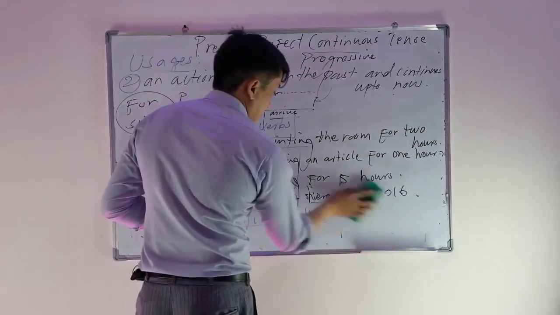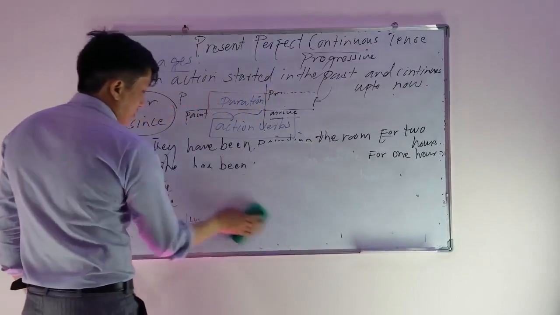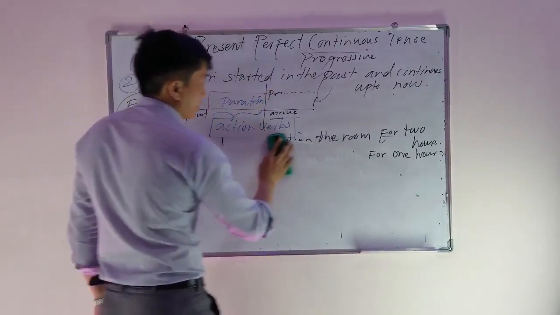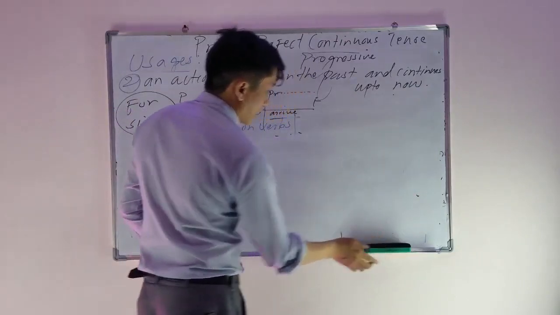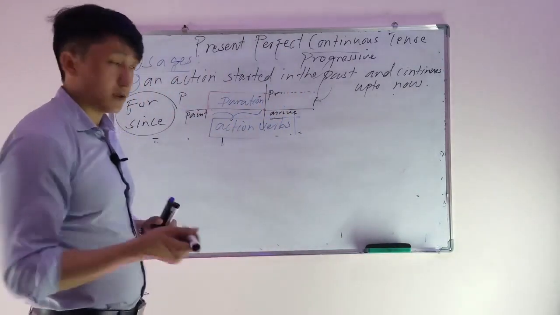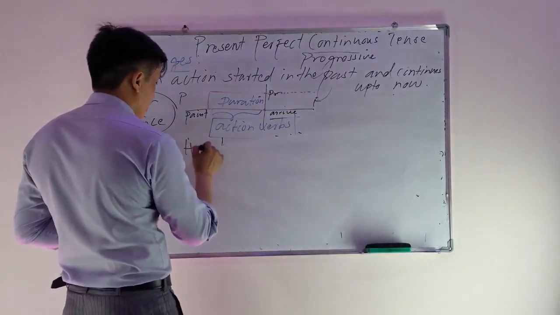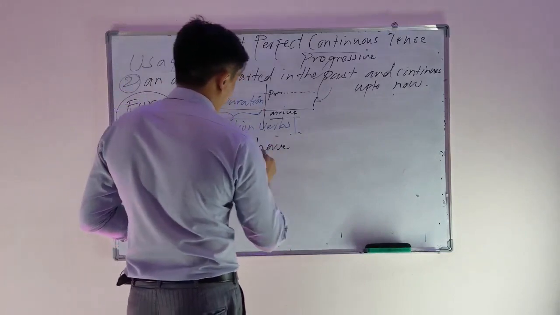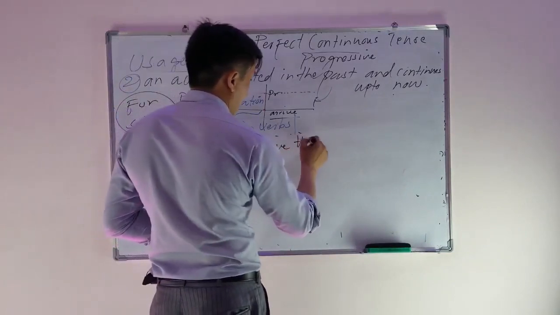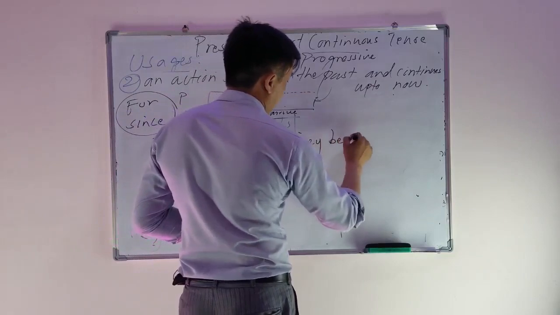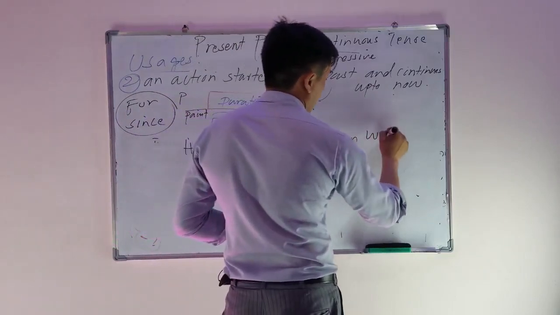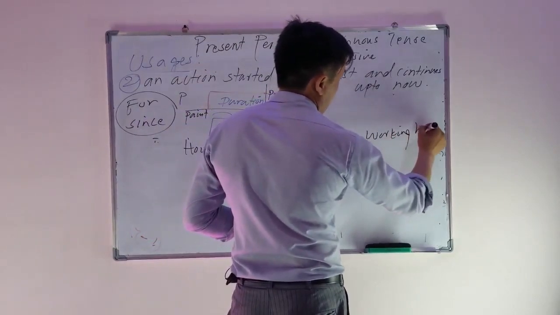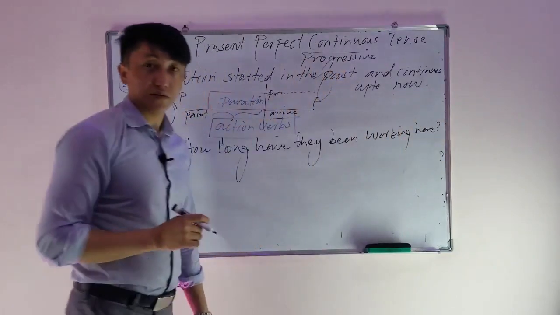If I want to ask about the duration, I have to use how long. For example, how long have they been working here? It talks about the duration.